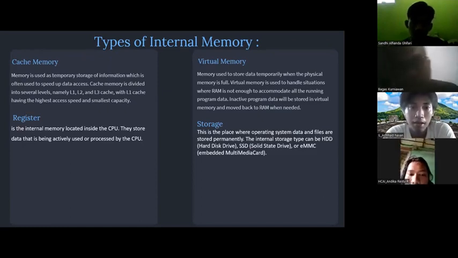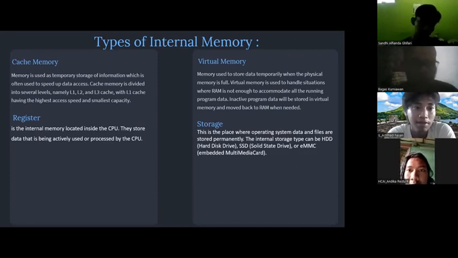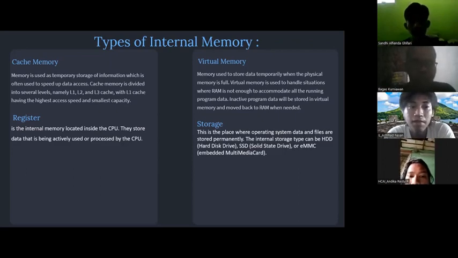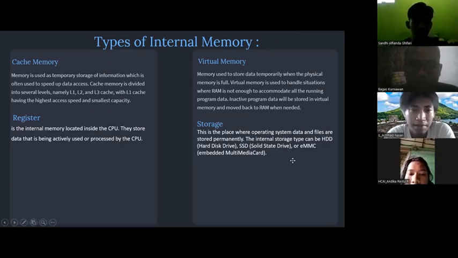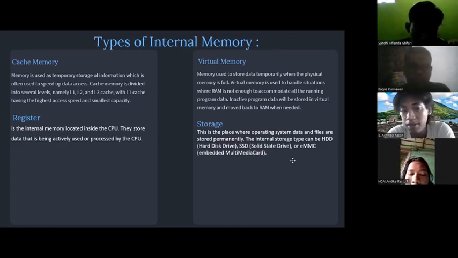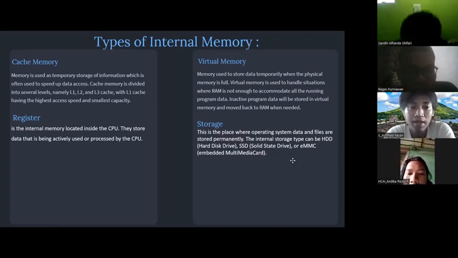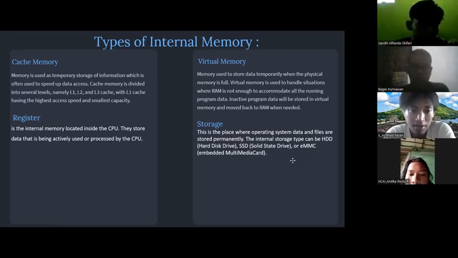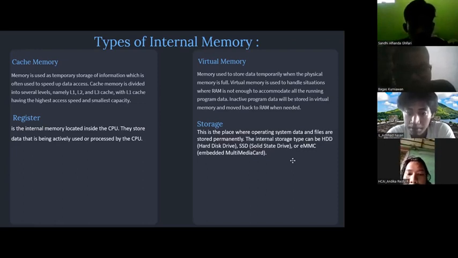Continue. Types of internal memory. Cache memory. Memory is used as temporary storage of information which is often used to speed up data access. Cache memory is divided into several levels, namely L1, L2, and L3 cache, with L1 cache having the highest access speed and smallest capacity. Register is the internal memory located inside the CPU. They store data that is being actively used or processed by the CPU.